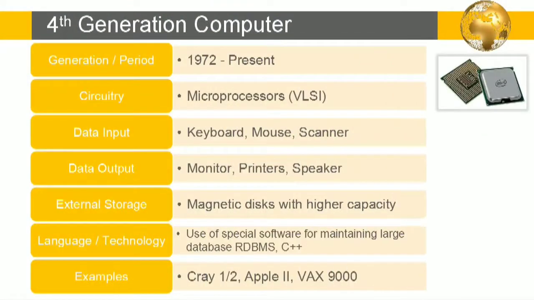Now let's start with fourth generation computer. The period was 1972 to present. Circuitry used was microprocessors, which was very large scale integration technique as shown in figure. Data input was in the form of keyboard, mouse and scanner. Data output, monitor, printers and speaker. External storage devices are magnetic disk with higher capacity. In this generation, RDBMS and C++ were introduced. Examples of these computers are Cray 1.5, Apple II, and VAX 9000.